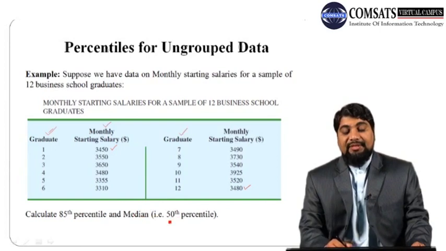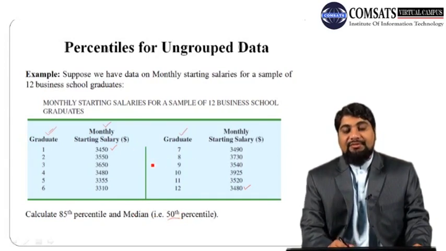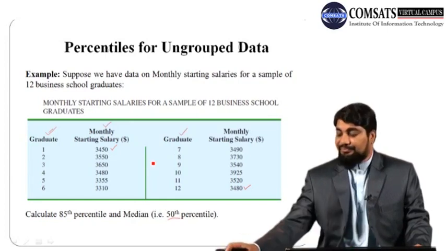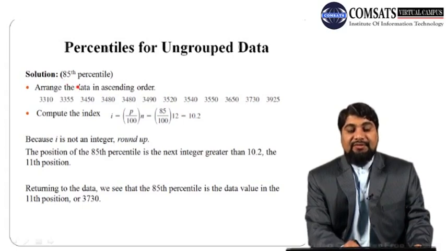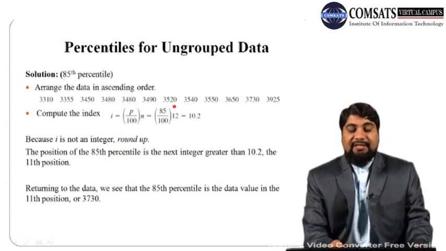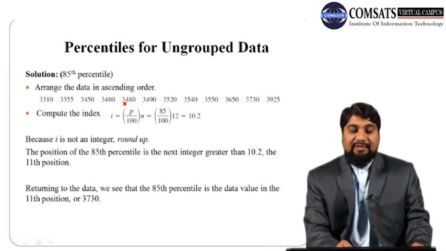And remember that the median is the 50th percentile. Since this data is not in grouped form, we will use the ungrouped formula to calculate the percentile. First we provide the solution to the problem of finding the 85th percentile. The first step is to arrange the data in ascending order. So here is the arranged data, from low value to high value.